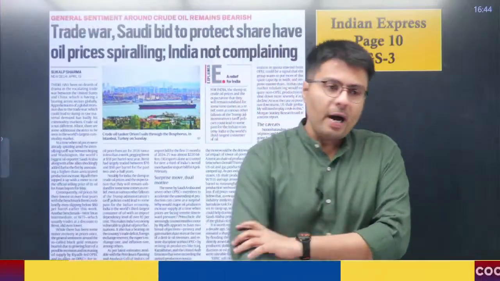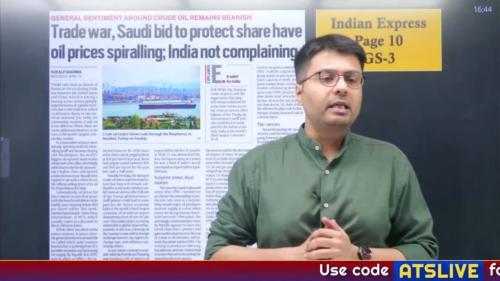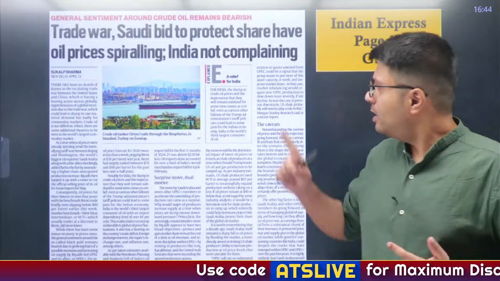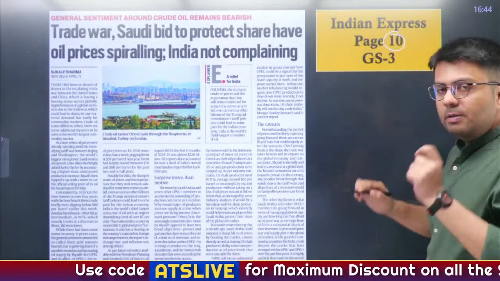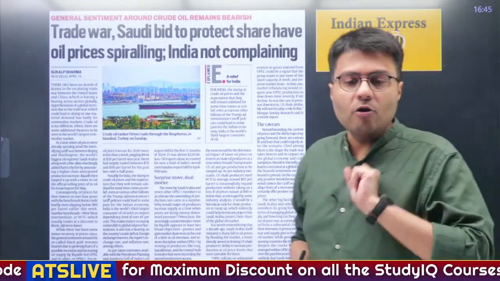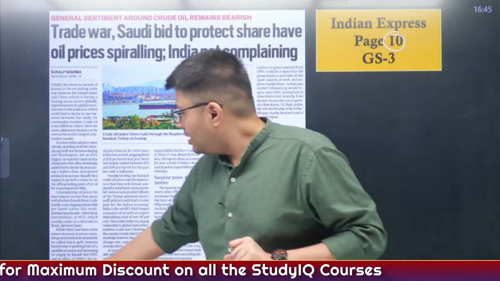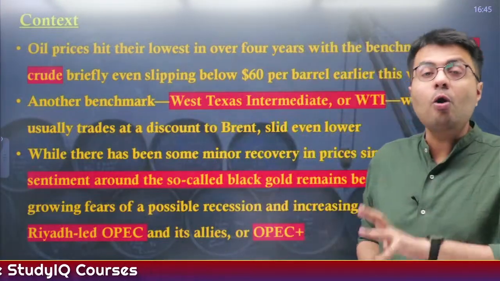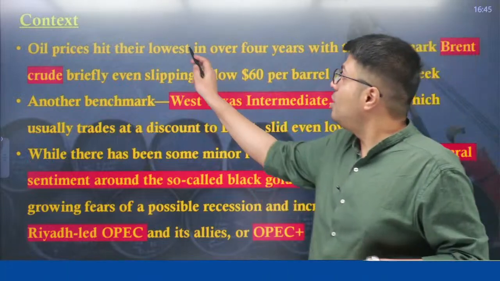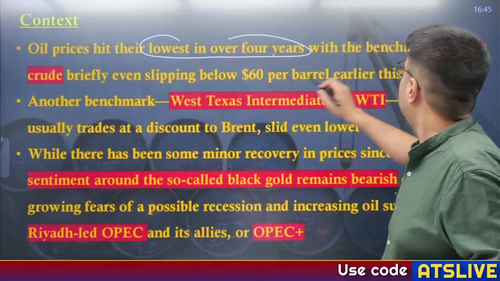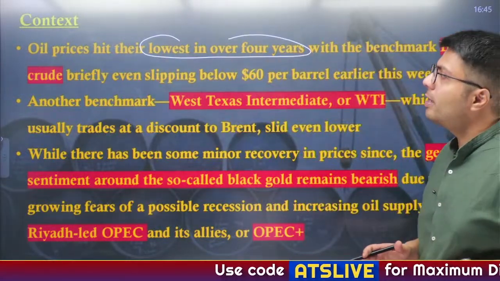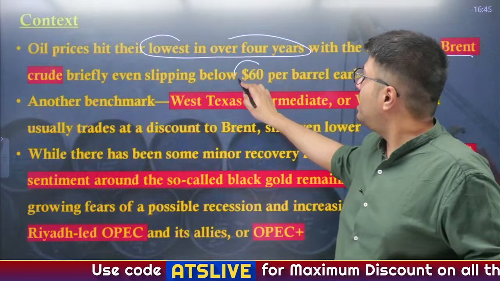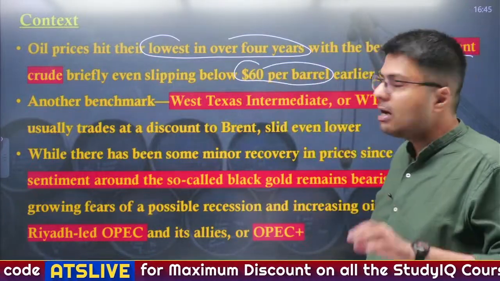Now let us move back to our discussion. This is the next article which appeared in the newspaper on page 10. This is the page which deals with business and economy related news. Now if you look at the context of this news, it says that the prices of crude oil in the international market have hit a low in the last 4 years, with the benchmark Brent crude rate even slipping below the level of $60 per barrel earlier this week.